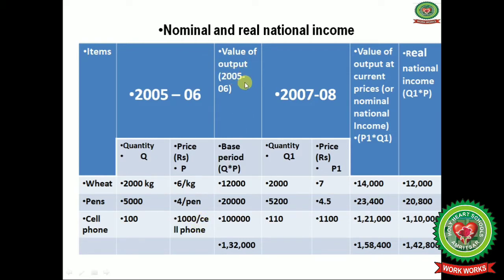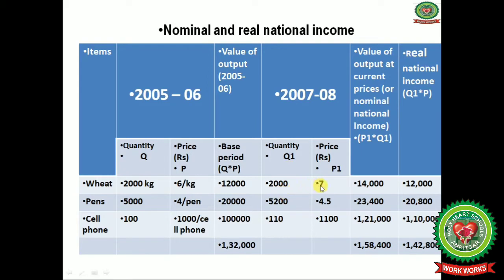And we have to calculate the value of output in the base year, that is Q multiplied by P. 2000 multiplied by 6 will give you 12,000, 5000 multiplied by 4 will give you 20,000, and 1000 multiplied by 100 will give you 1 lakh. And this is the total output for the 2005 till 2006 financial year, and the total is valued at 1,32,000. Done. Now we will calculate the values in 2007 and 2008.